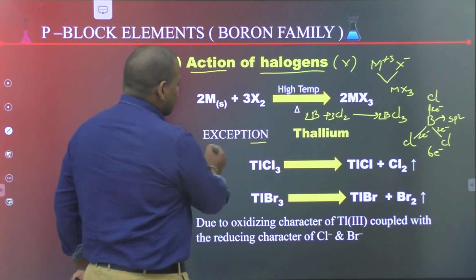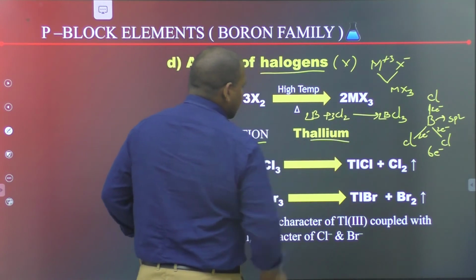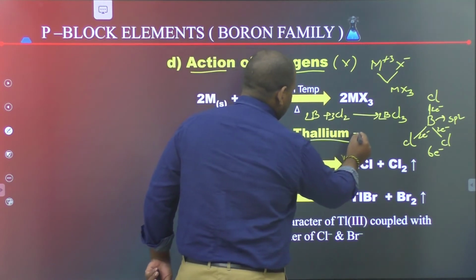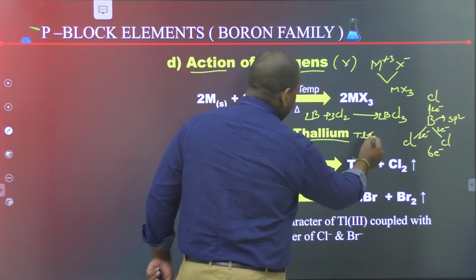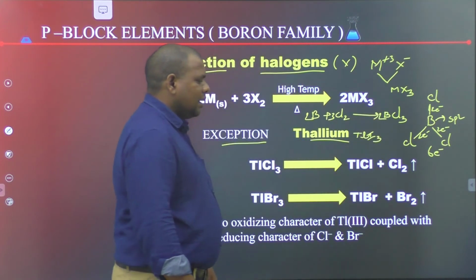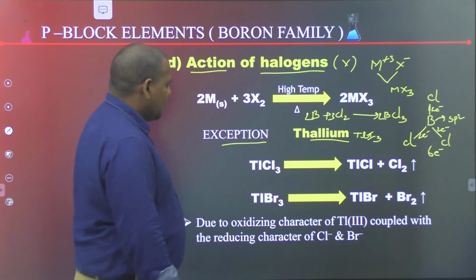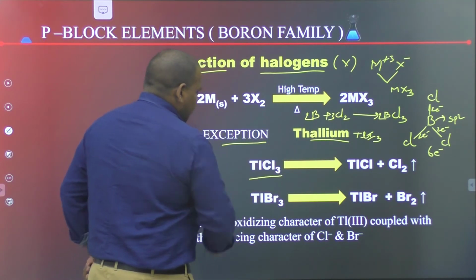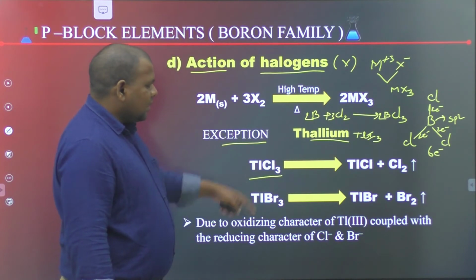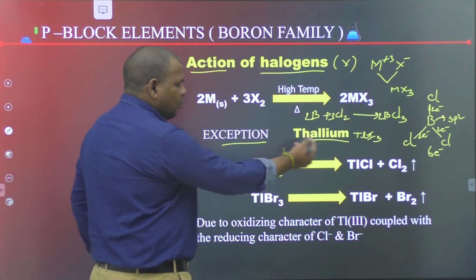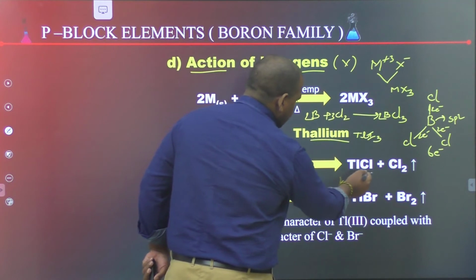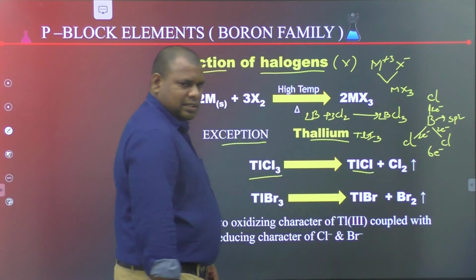The exception here is thallium. TlI3 does not exist. Thallic chloride, TlCl3, decomposes to TlCl and Cl2 gas.